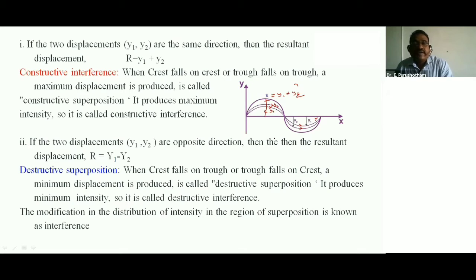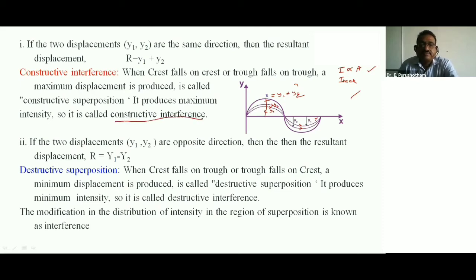It produces maximum displacement, which is called constructive superposition. Intensity I is directly proportional to displacement squared, so when displacement is maximum, intensity is also maximum. The phenomenon is called constructive interference.